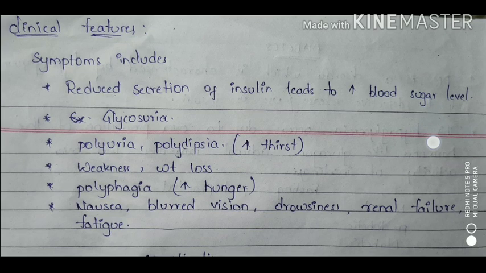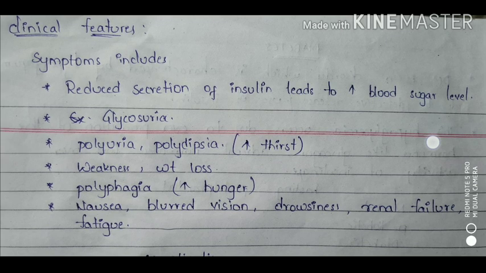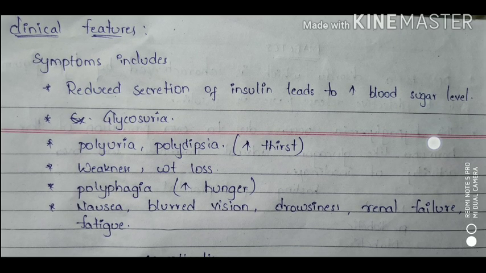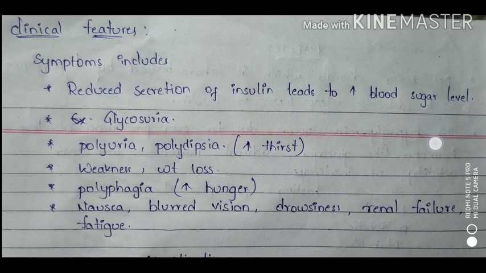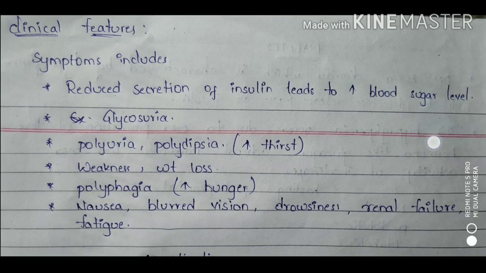Due to excessive urination, it creates an abnormal increase in thirst, meaning as the kidney excretes more water from the body, the patient may be dehydrated. So the patient may feel increased thirst, which we call polydipsia. And here we can observe excessive loss of calories in the urine, which results in weakness and weight loss.